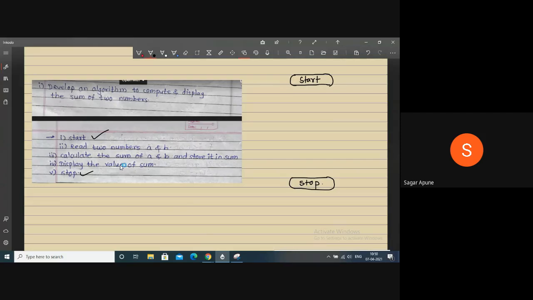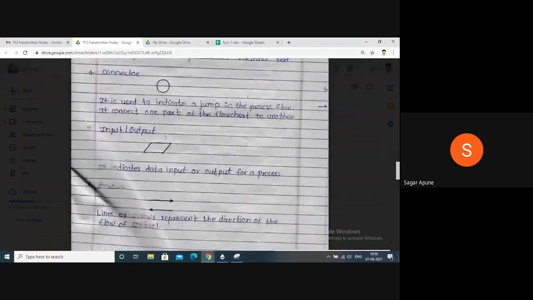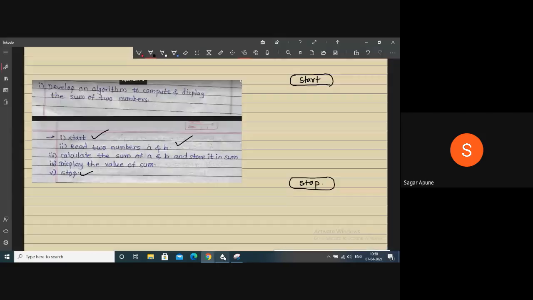Okay, now next is read two numbers A and B. This is the input from the user. And how to read input? This is the symbol for input and output. If you want to accept data or display data, use this symbol. This is not a rectangle, this is a parallelogram. So here I draw it and put the statement read A and B in it. Okay, join this by flow lines.